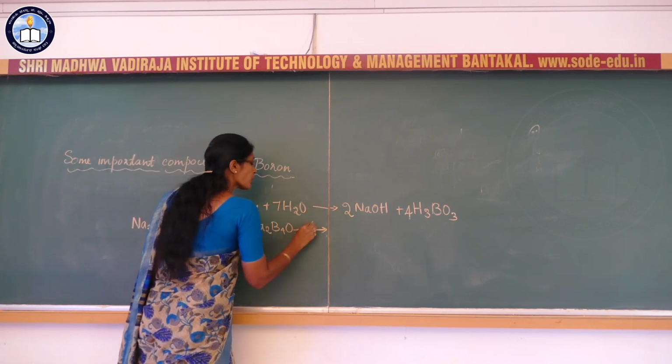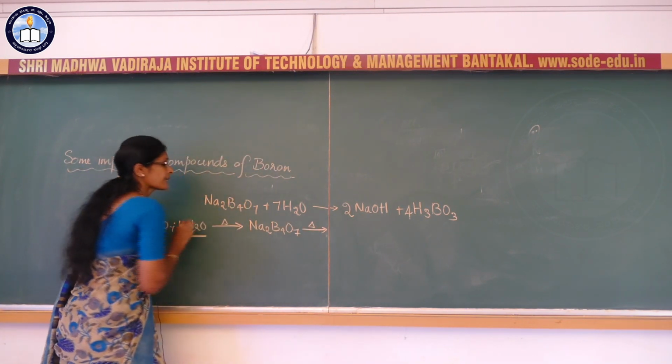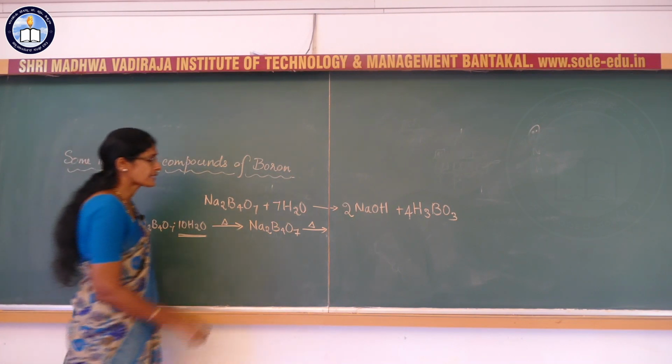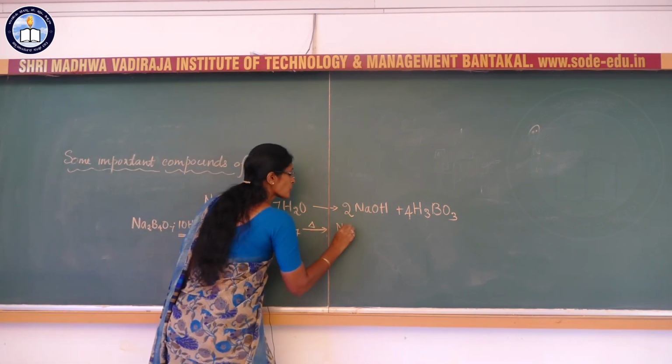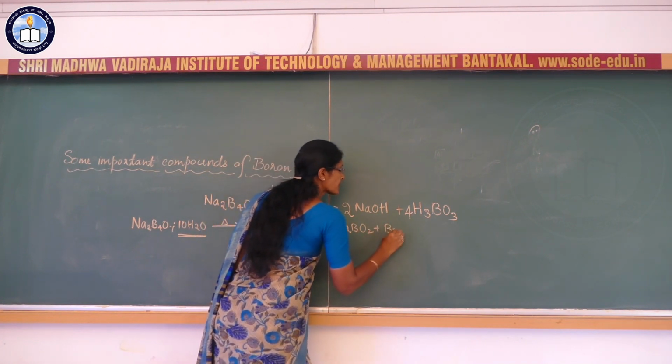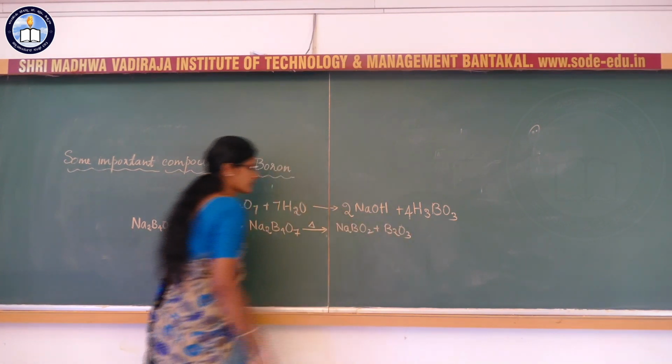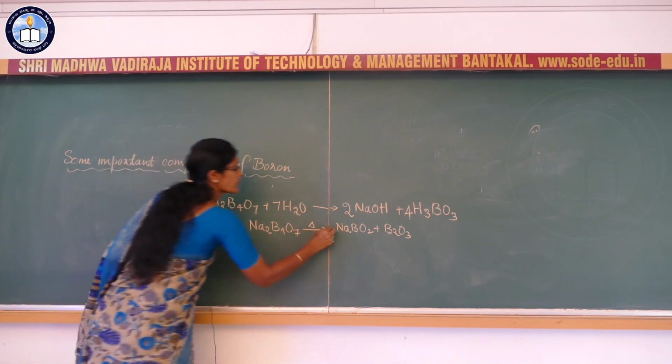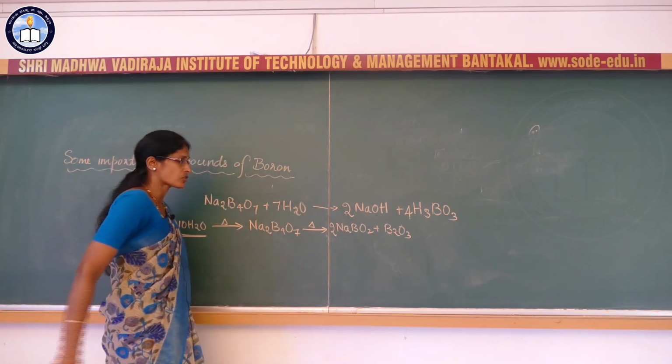Again, on further heating, it gives sodium metaborate and boric oxide.